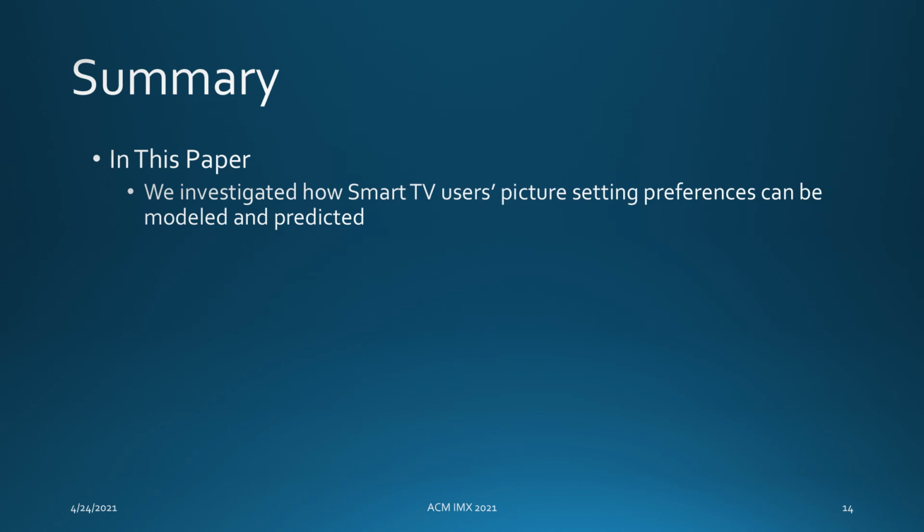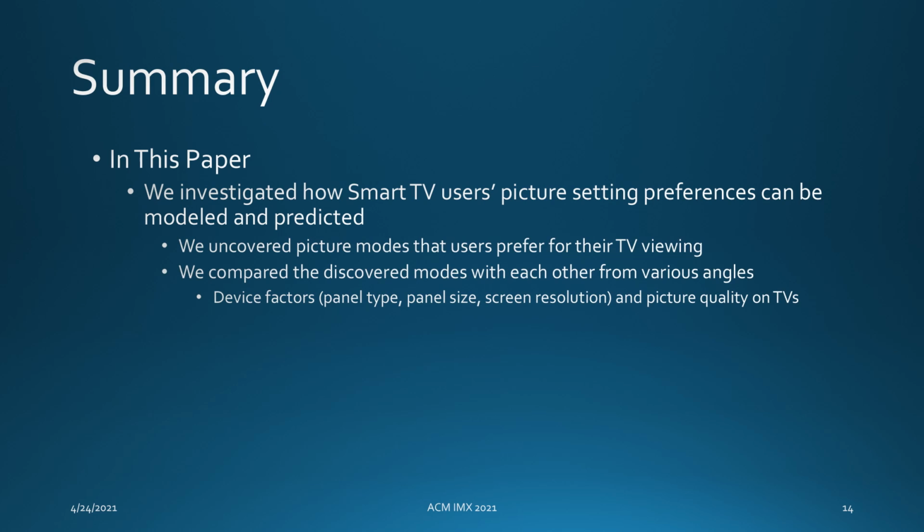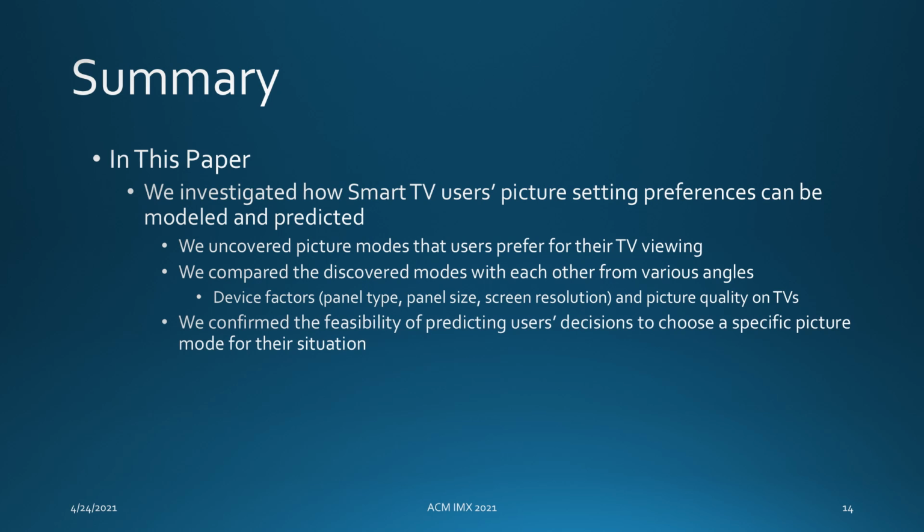In this paper, we investigate how smart TV users' picture setting behaviors and preferences can be modeled and predicted. We discovered new user-preferred picture settings through the user clustering approach and compared the resulting picture settings with each other from diverse angles. We also show the feasibility of picture mode prediction that can be utilized for recommending picture settings to the user. We also presented some business insight gained from our research in the paper.